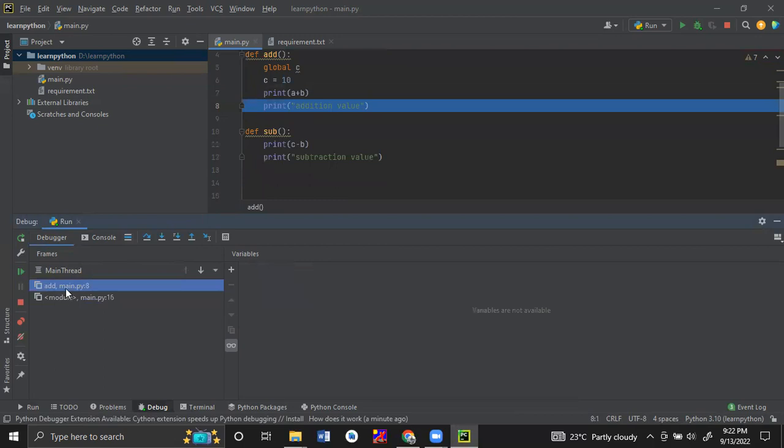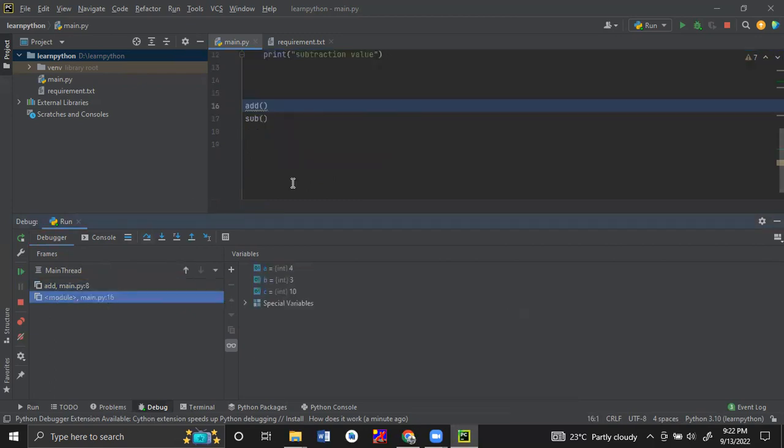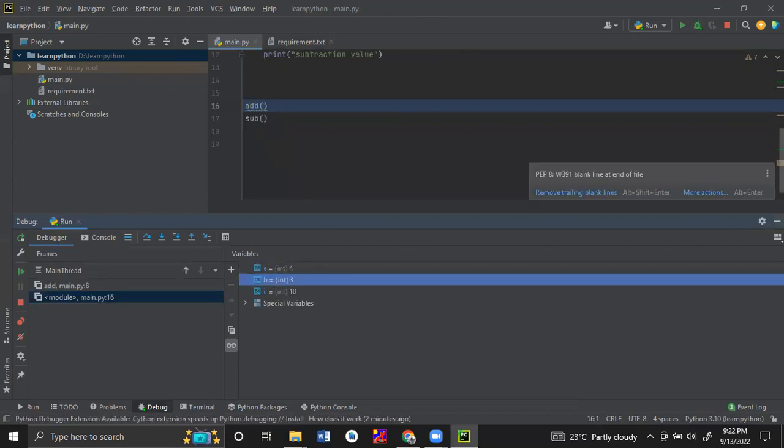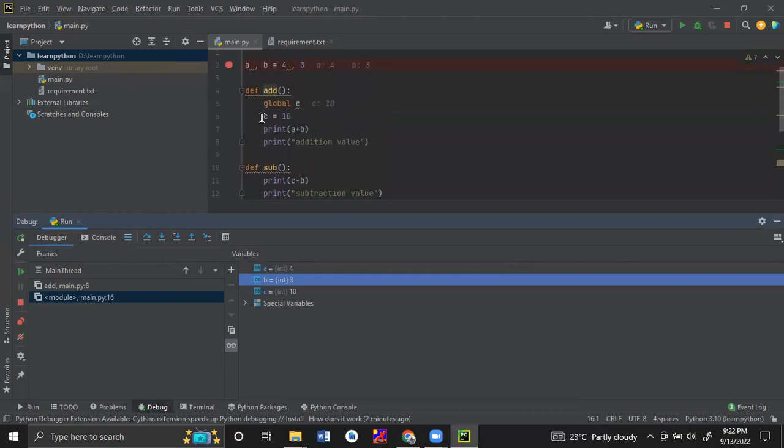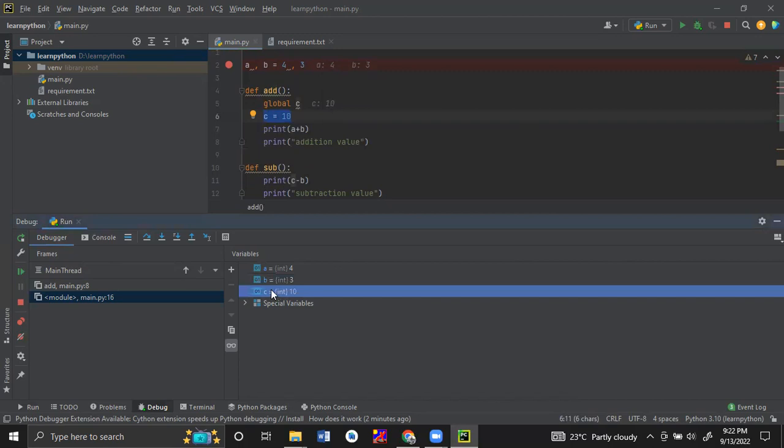This add function is a separate method, and this is the main method, the main file. In this file, the A variable is there, the B variable is there. Inside the function, C has been declared as global, so now we can see the C value also.